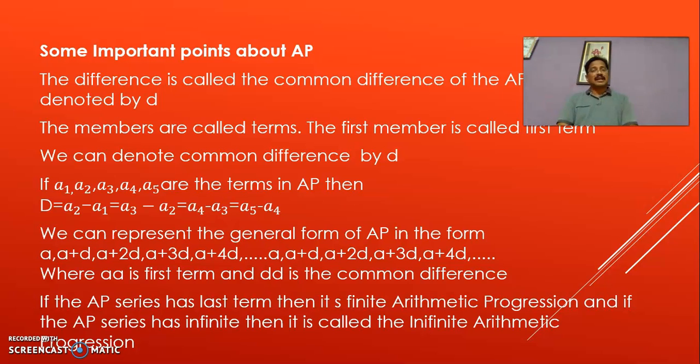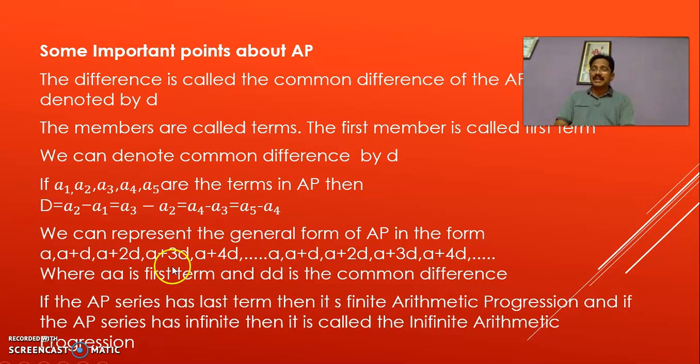The difference is called the common difference of the AP and it is denoted by D. The members are called terms. The first member means the first number, and it is called the first term. We can denote the common difference by D.